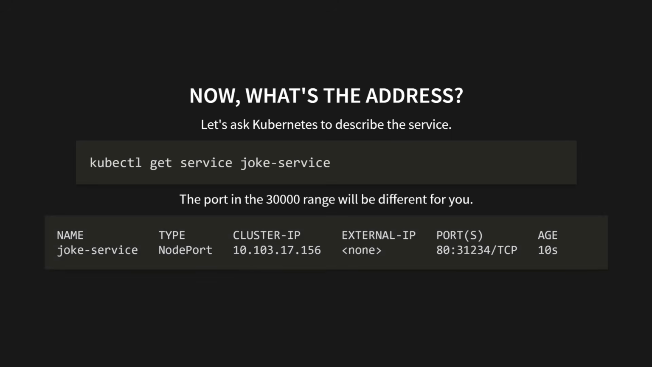Now, the port in the 30,000 range will be different for you, but what I want you to focus on is that ports column. See that? 80:31234/TCP. This brings us to the aha moment. Let's demystify those three ports.